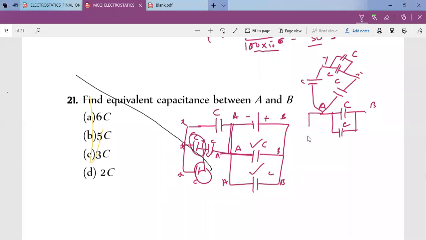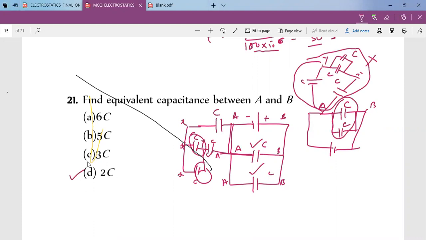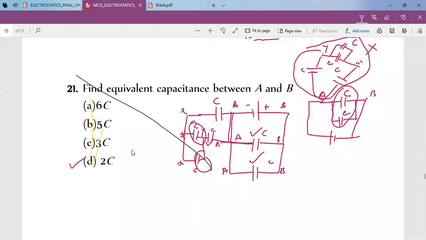Now the battery is connected to A and B. So what happens? Charge will flow from the positive terminal. It will not go here because the ends are connected to A only, so this has no significance. It means only these two are connected in parallel, so the equivalent capacitance will be 2C. I hope it is clear. If it is not clear, we have discussed many circuits during the regular class.